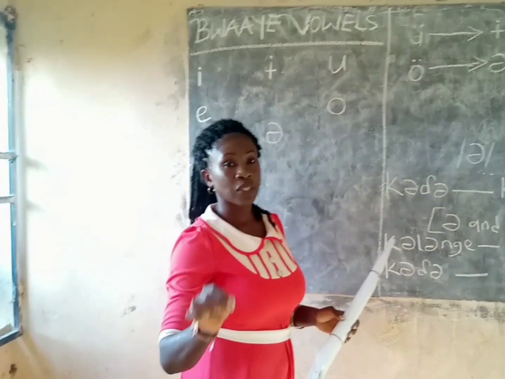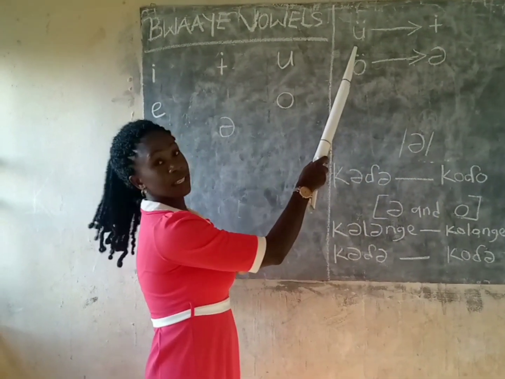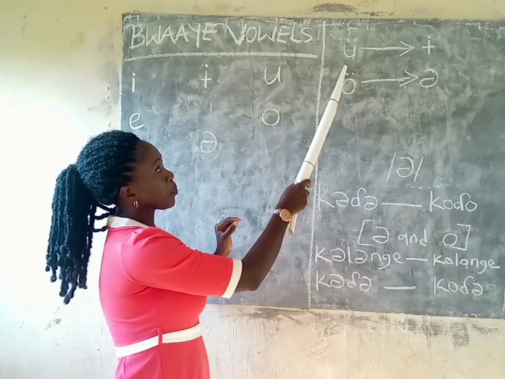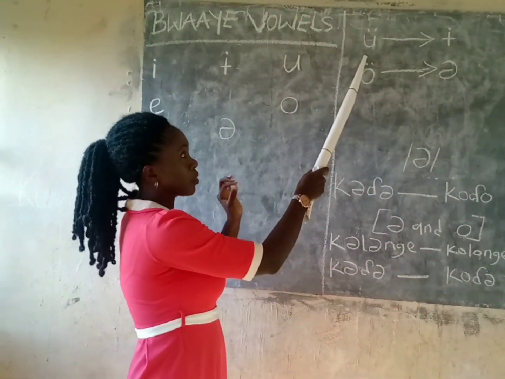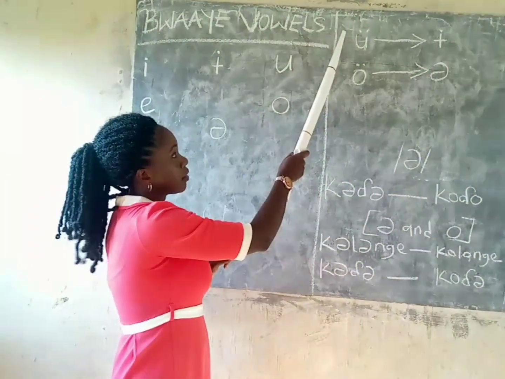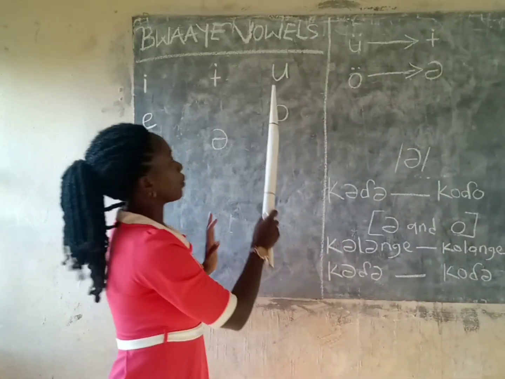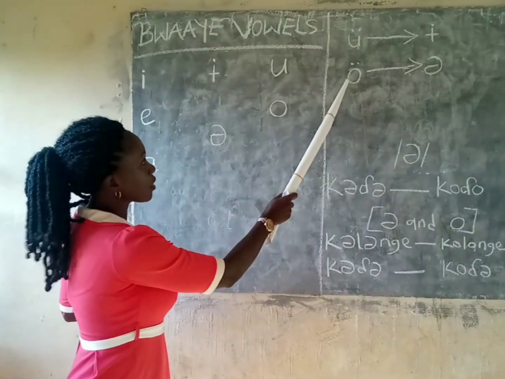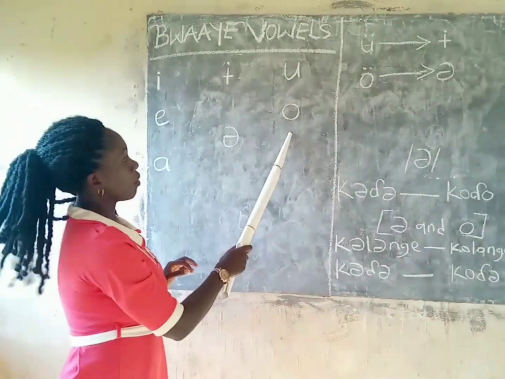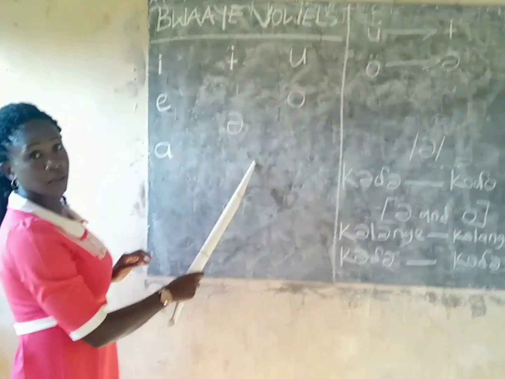But the reason for the change is that while reading and writing, most of the Bwaatye people don't notice the critics up here. Most people will sound it as U here and sound this as O here, while we have both the back and the central vowel.